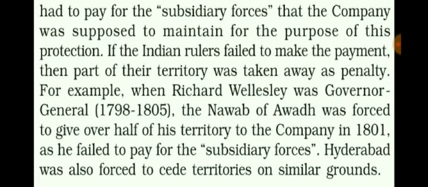One such interference was the subsidiary alliance. According to this, Indian rulers were not allowed to have their independent armed force. They had to keep the company's army and pay for its maintenance. If they failed to do so, what would happen? If they failed to do so, part of their territory was taken away as a penalty by the Britishers.